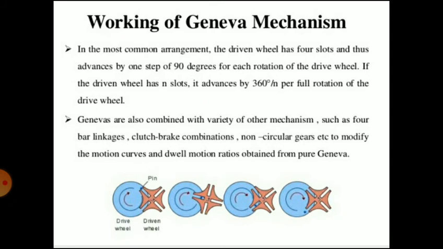In the most common arrangement, the driven wheel has 4 slots and thus advances by one step of 90 degrees for each rotation of the drive wheel. If the driven wheel has n slots, it advances by 360 degrees divided by n per full rotation of the drive wheel. So Genevas are also combined with a variety of other mechanisms such as 4-bar linkages, clutch brake combinations, non-circular gears, etc. to modify the motion curves and dwell motion ratios obtained from pure Geneva.